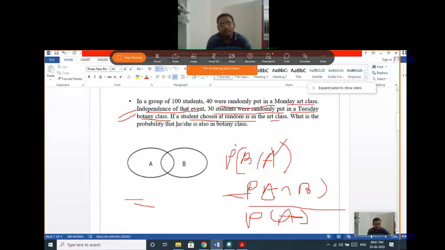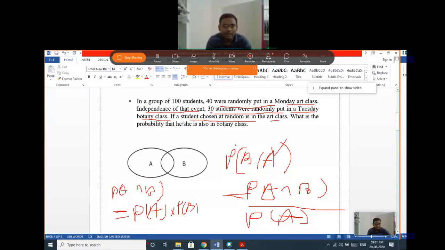For an independent event, you should know that the probability of A intersection B is equal to probability of A into probability of B. So that thing you have to multiply.